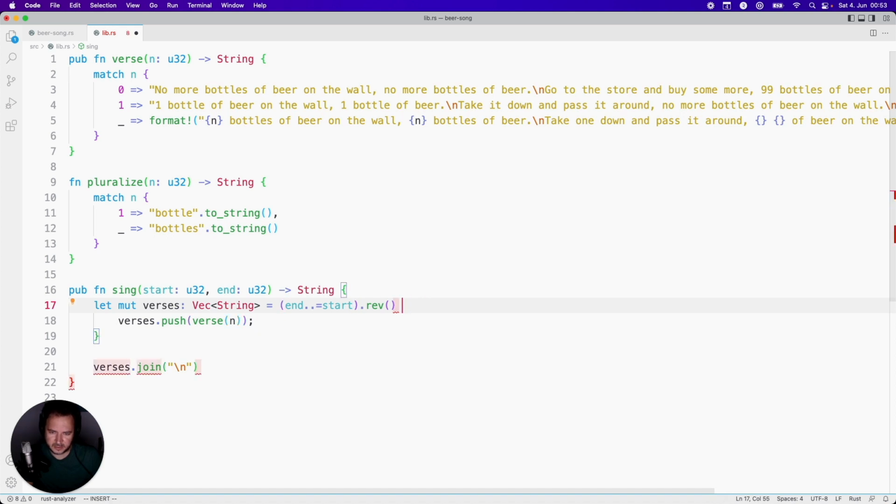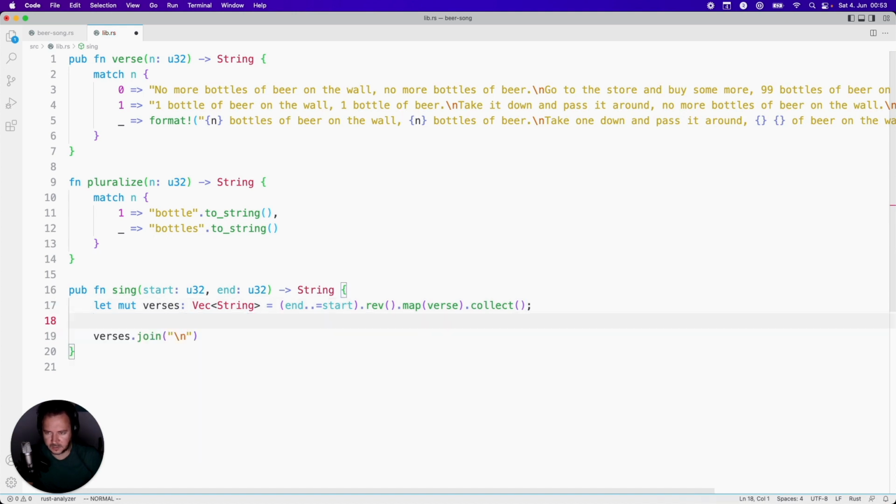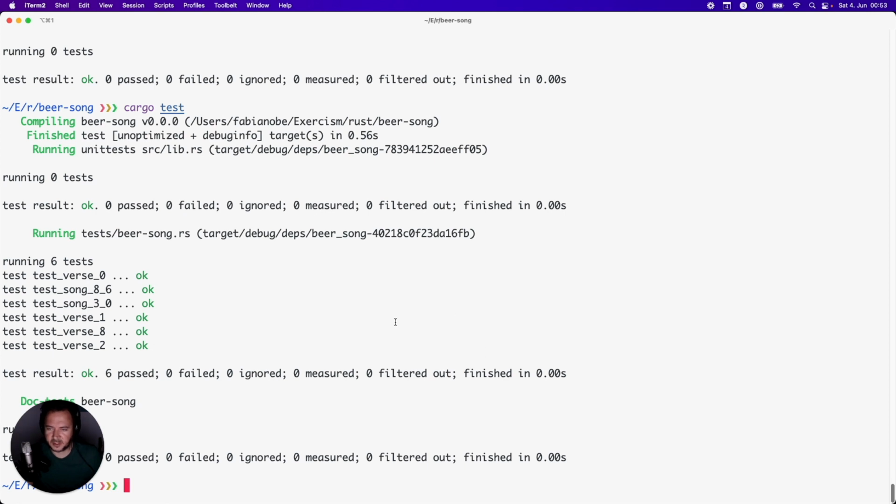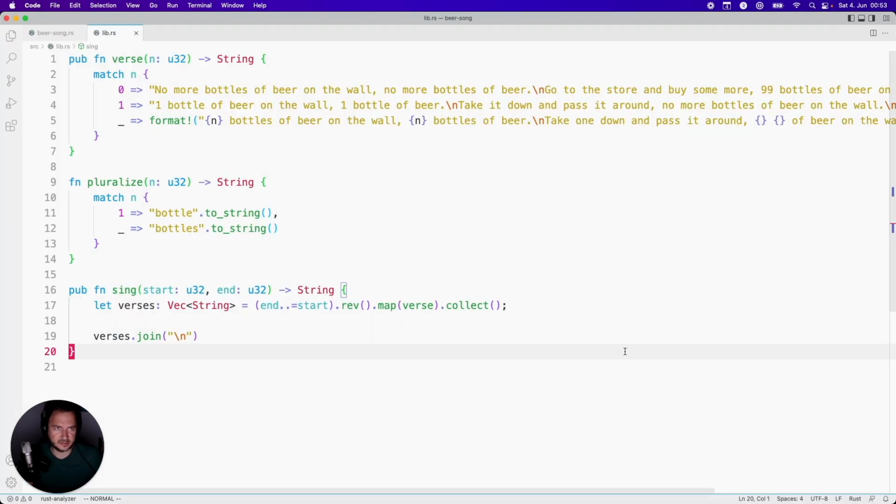So ref.map, and then we call verse, and then we need to collect, and then we can do verses.join. Yes, it doesn't need to be mutable. Much better. Let's see if it's still passing. Yes. Alright, so this was an implementation of the 99 beers on the wall.